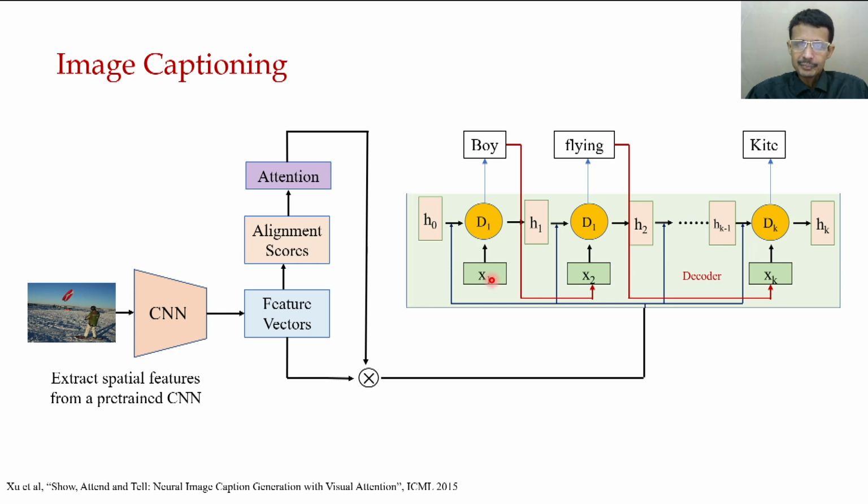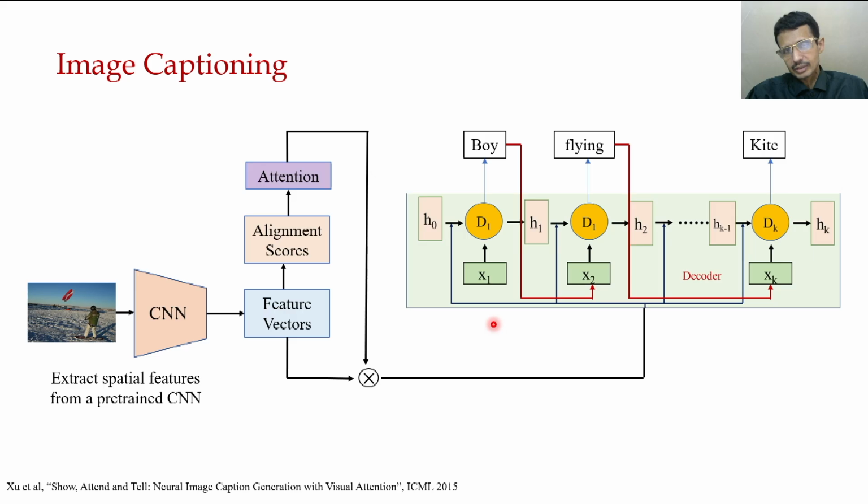Here you can say X1 is generated, and now X2 is important. Here we are basically producing a sentence: a boy flying a kite, or something like that.